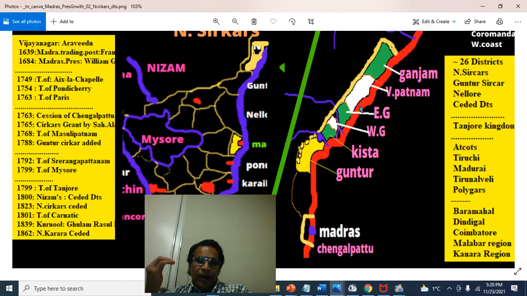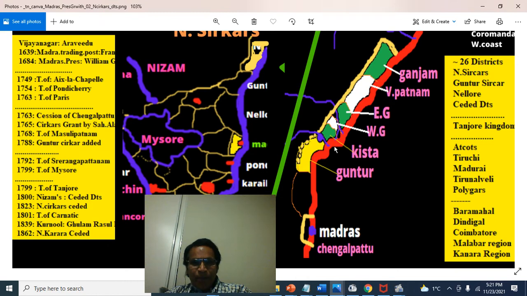Remember, Shah Alam technically controlled the Nizam. The Nizam controlled the Faujdar here. The British already held the ground in these districts. Shah Alam, the Mughal Emperor, transferred these districts to the British. And eventually, within a year or so, the Nizam officially signed a treaty called the Treaty of Machilipatnam.